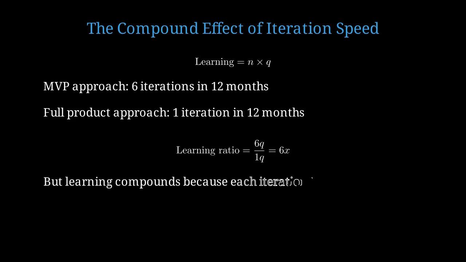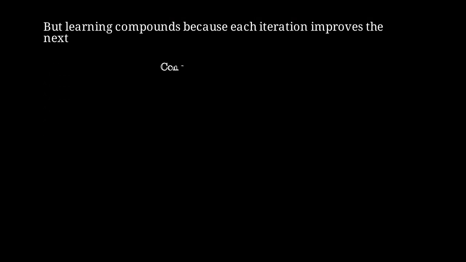But here's the key insight. Learning compounds. Each iteration doesn't just add knowledge, it multiplies it because you build on previous insights. Compound learning can be modeled as Q times (1 plus R) to the power of N, where R is the improvement rate per iteration.